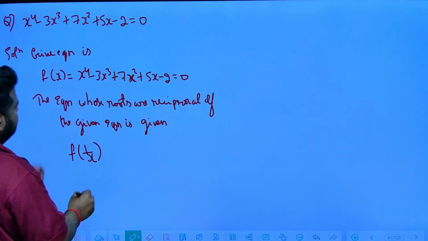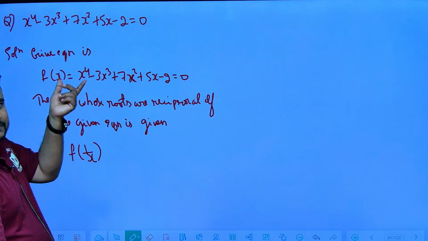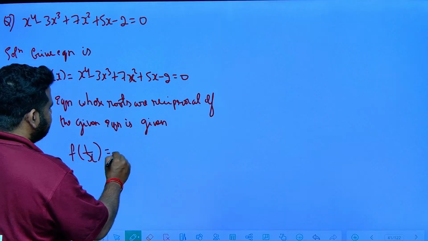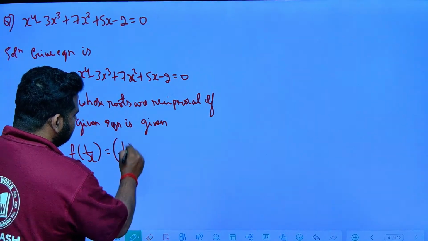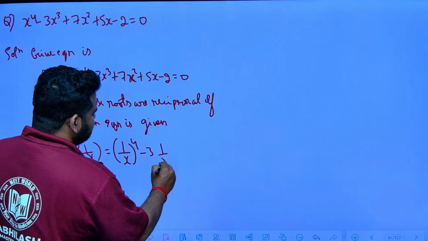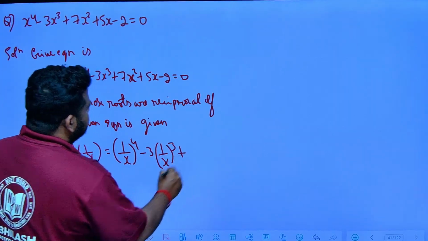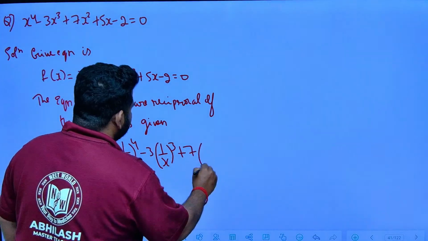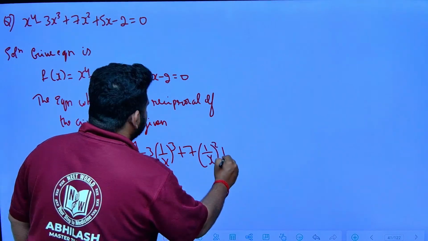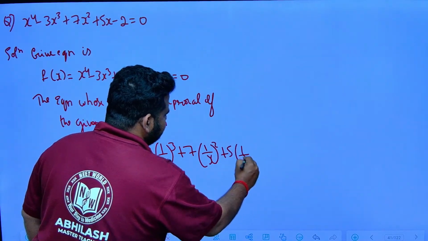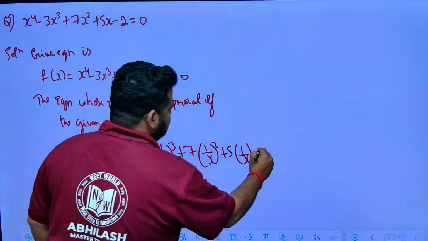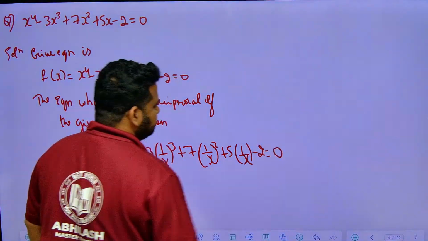So wherever in the equation x is there, I have to replace it by 1 by x. So this will become equal to what? (1 by x) to the power of 4 minus 3 into (1 by x) to the power of 3, 7 into (1 by x) squared, plus 5 into 1 by x, minus 2 equals 0. So replace x by 1 by x, that's all. Don't change the numerical values.